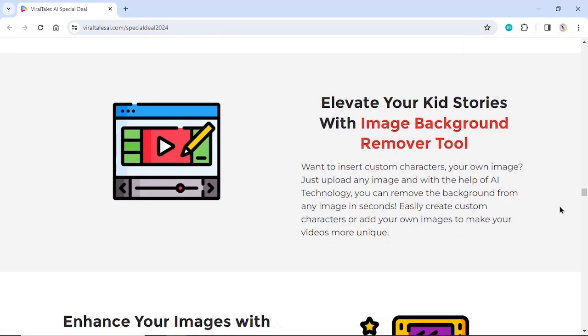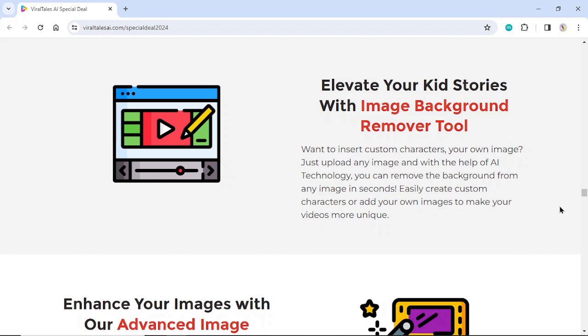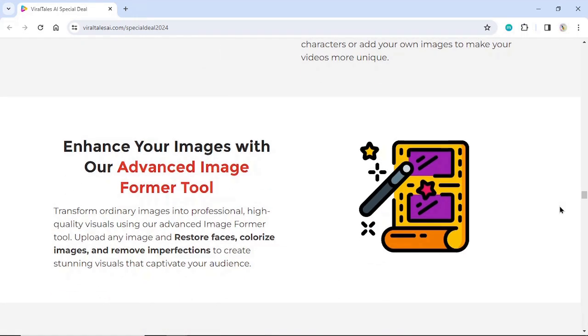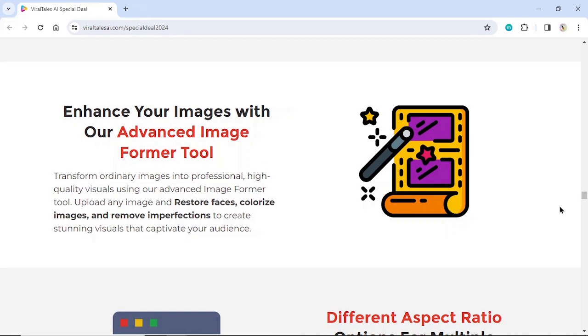Elevate your kids' stories with Image Background Remover tool. Want to insert custom characters, your own image? Just upload any image, and with the help of AI technology, you can remove the background from any image in seconds. Easily create custom characters or add your own images to make your videos more unique. Enhance your images with our advanced image enhancer tool. Transform ordinary images into professional, high-quality visuals using our advanced image enhancer tool. Upload any image and restore faces, colorize images, and remove imperfections to create stunning visuals that captivate your audience.